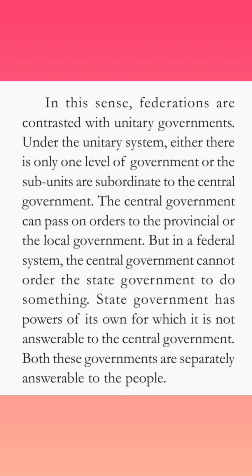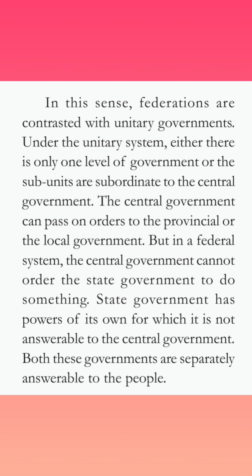Shortly, the central government has all the authority of passing the orders. But on the other hand, in the federal form of government, the central government cannot order the state government or the regional government to do something, and the state government has power of its own.